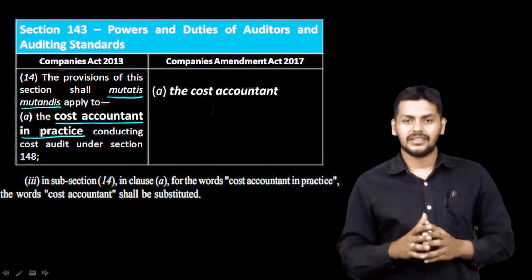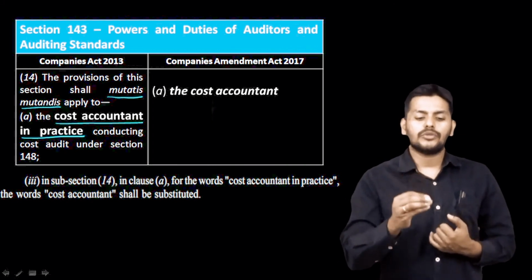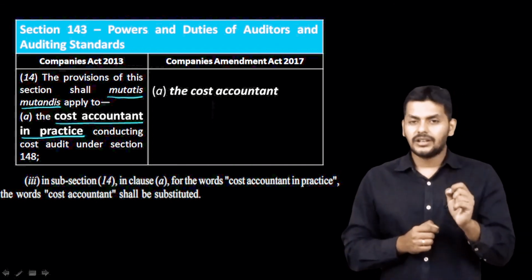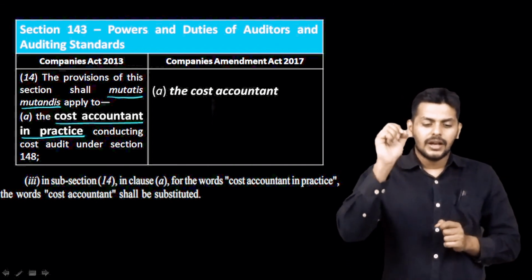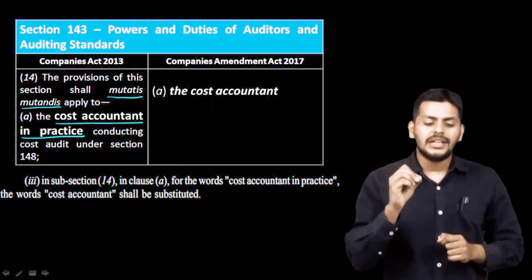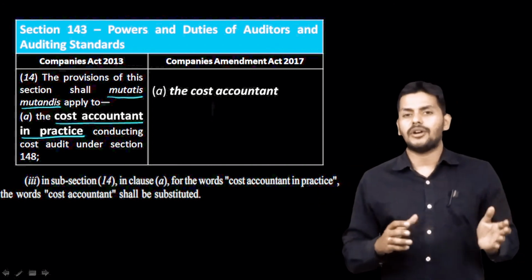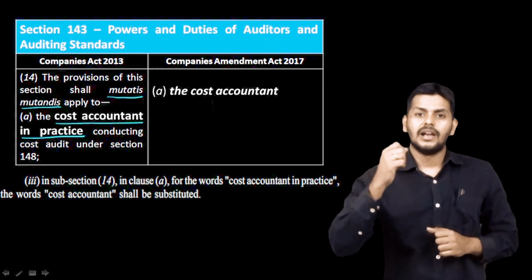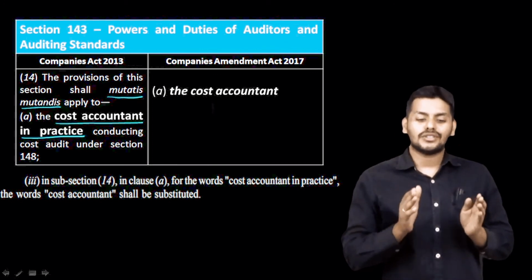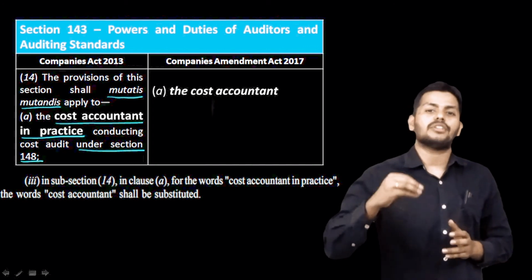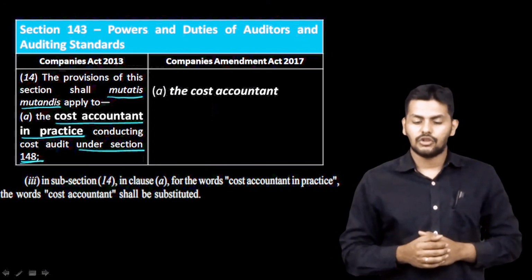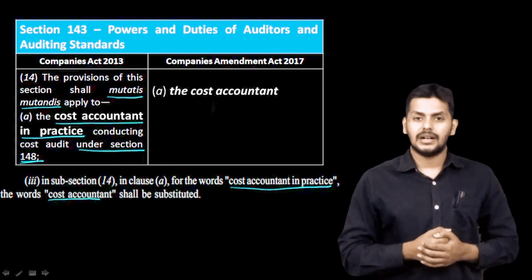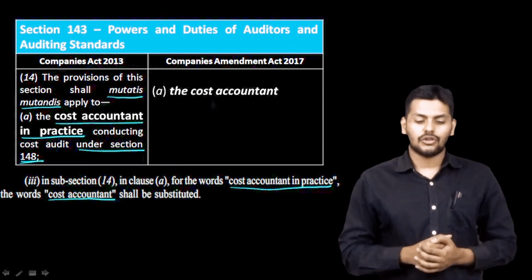Now they made a simple change everywhere with respect to the cost auditor. If you see, the wording was "cost accountant in practice." This provision, 143.14, the fraud provisions, were applicable as it is to a cost accountant in practice conducting cost audit under 148. So in here and in 148, which I am going to take you through in a little while, the words "cost accountant in practice" have been substituted by the words "cost accountant," which goes to say that whether or not he is a cost accountant in practice, the particular person is eligible to conduct the cost audit now.